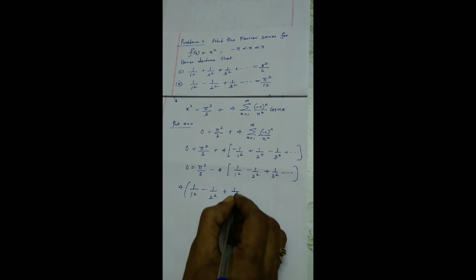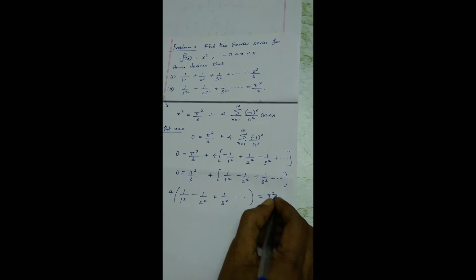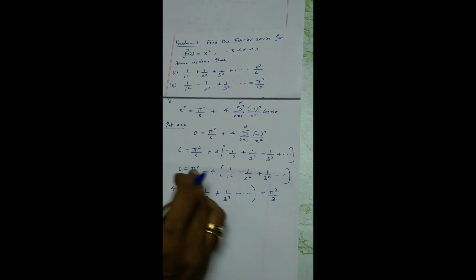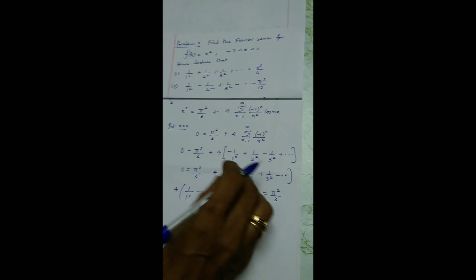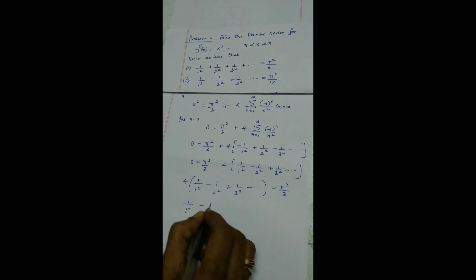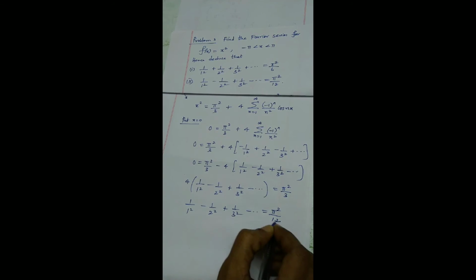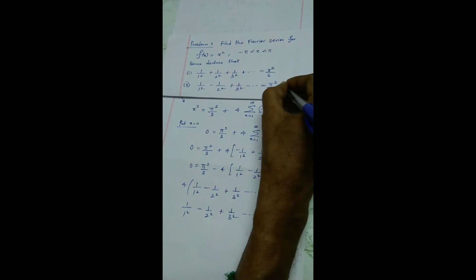I am swapping left hand side to right hand side, or I will just pull out this term to the left hand side. So therefore 1 by 1 square minus 1 by 2 square plus 1 by 3 square and so on equals pi square divided by 12. This is what we get straight away. So order is immaterial.